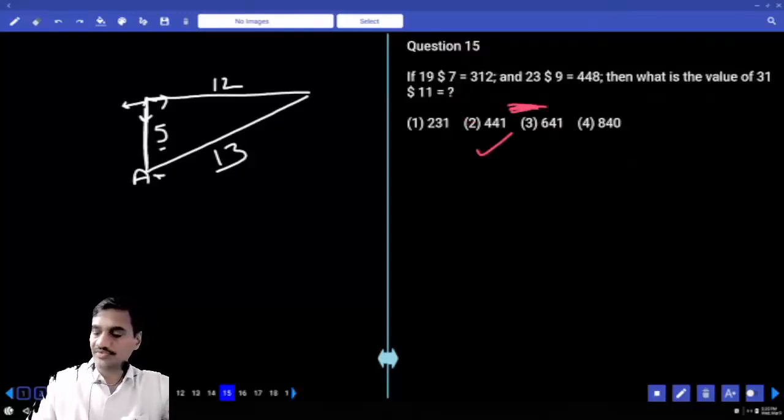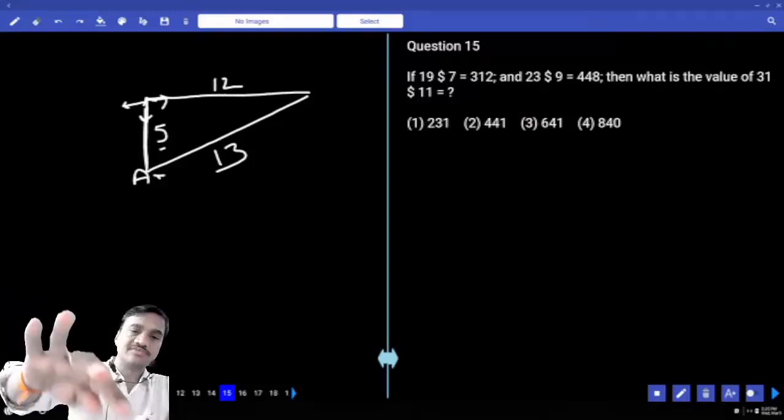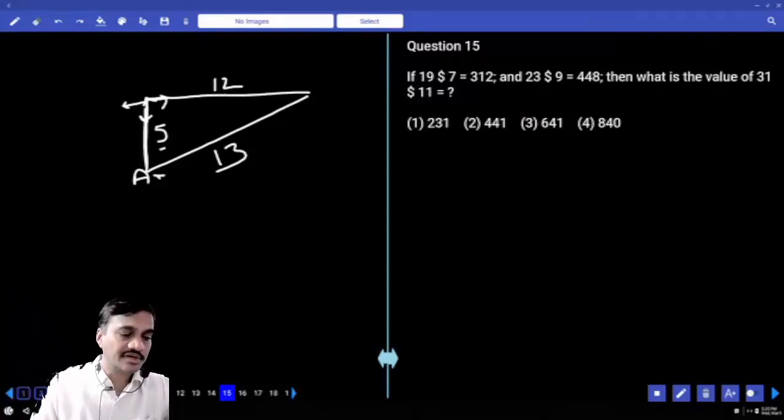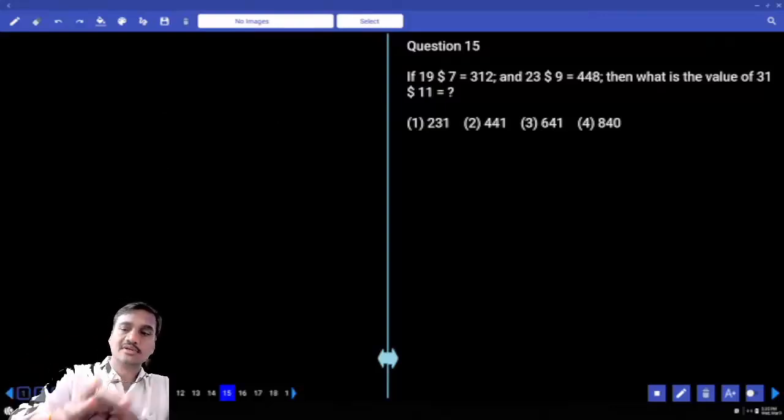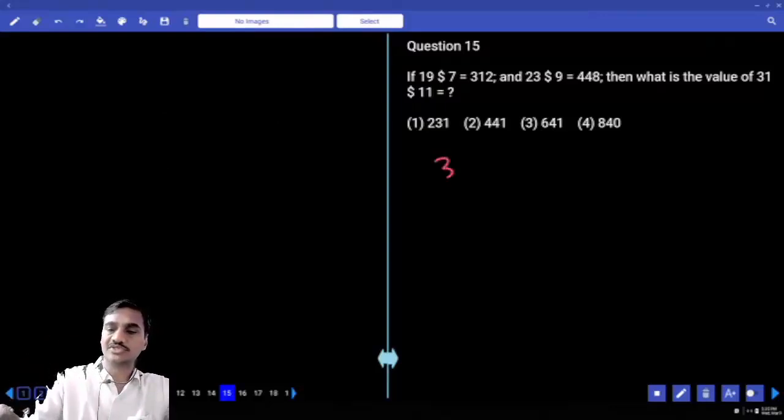Then coming to question number 15, 19 and 7 you are getting 312. Tell me how you are getting this. 19 square is 361. And 7 square is 49. Now the difference between these two is 312.